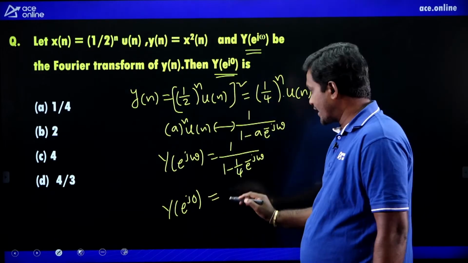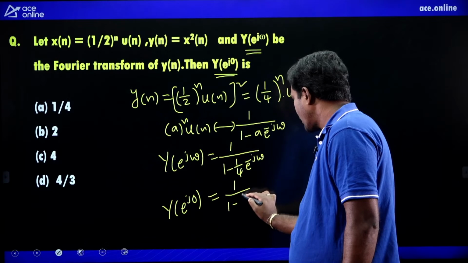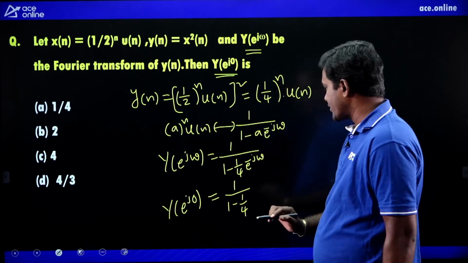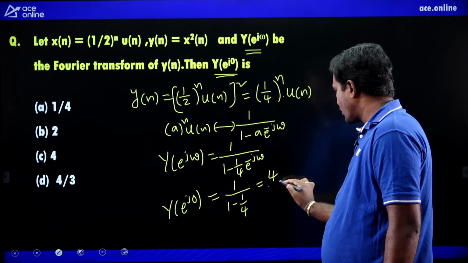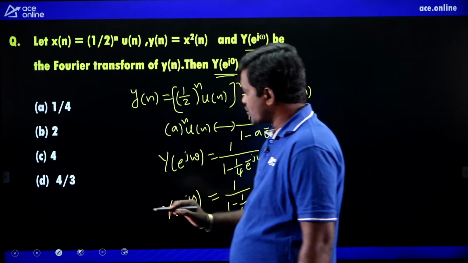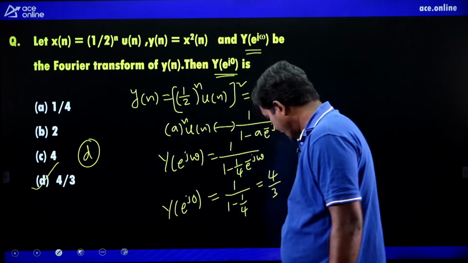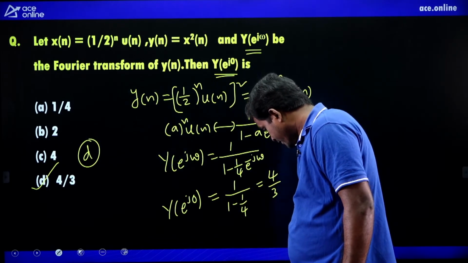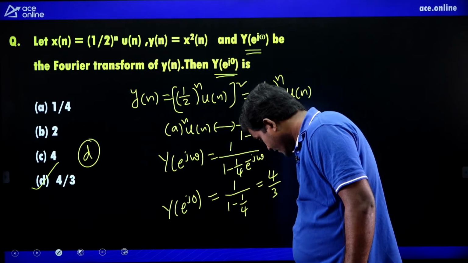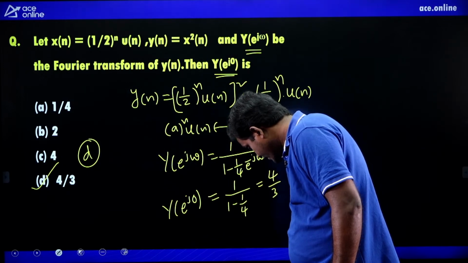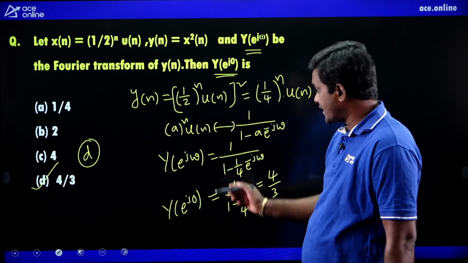Substitute omega as 0, then 1 by 1 minus 1 by 4, since e power 0 is 1. So this value equals 4 by 3. What is the right option? D is the right option.